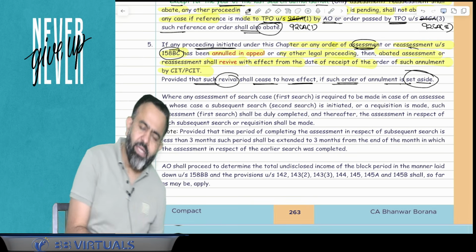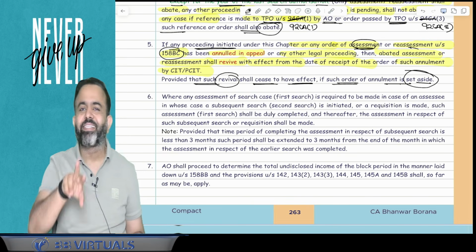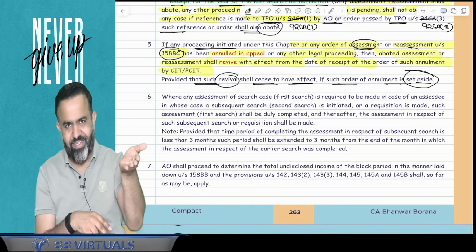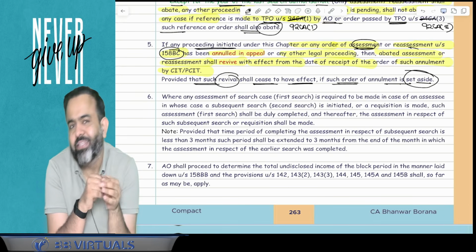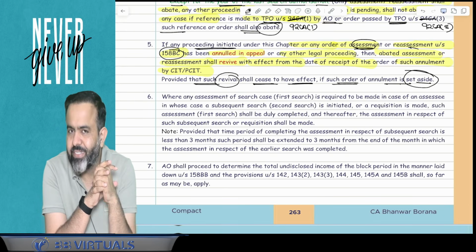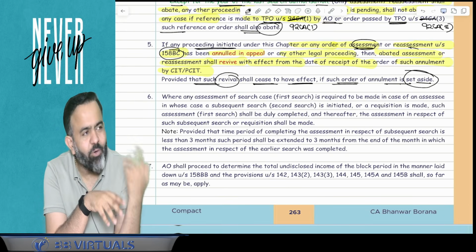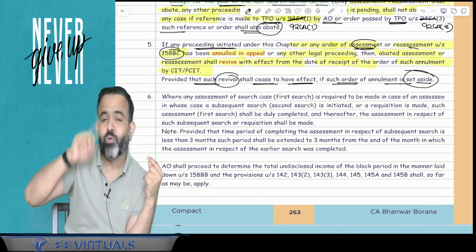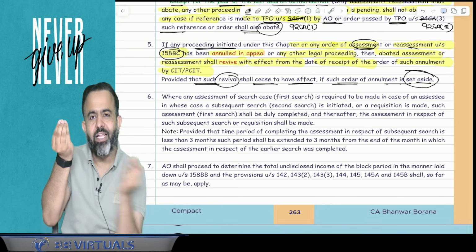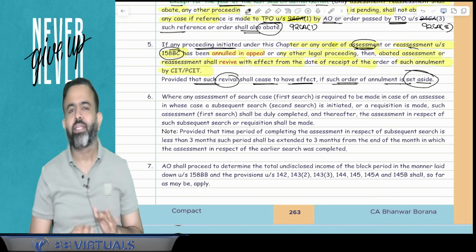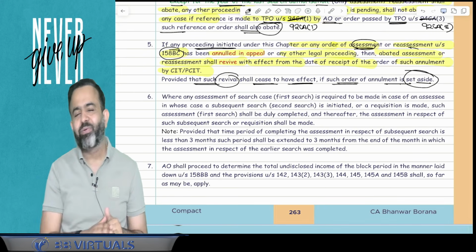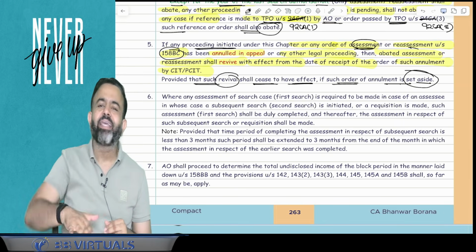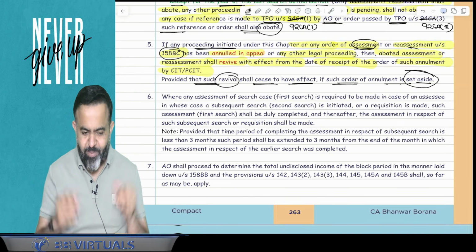Now guys, what happened here, if that order of cancellation is set aside by the higher court? Now the High Court says that okay, this raid on Mamata Banerjee is due to political reasons, so the abated assessment is revived. But again, the Supreme Court says that no, the raid was valid. So in this particular case, that revived assessment will be abated again.